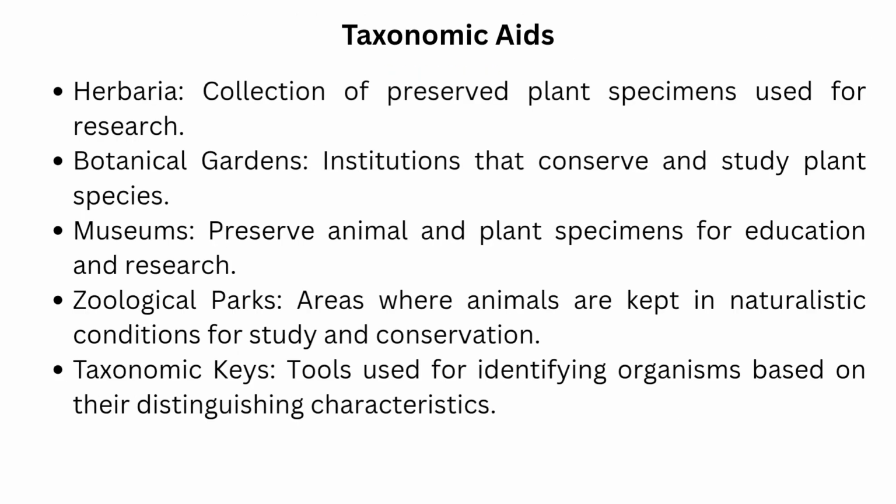Taxonomic aids. Herbaria, collection of preserved plant specimens used for research. Botanical gardens, institutions that conserve and study plant species. Museums, preserve animal and plant specimens for education and research. Zoological parks, areas where animals are kept in naturalistic conditions for study and conservation. Taxonomic keys, tools used for identifying organisms based on their distinguishing characteristics.